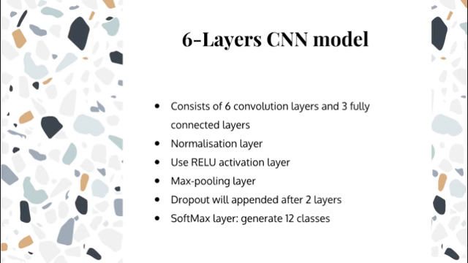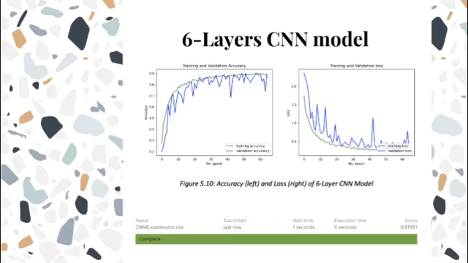We have also implemented a batch normalization layer for the fully connected layers, a dropout layer, and a ReLU activation for the first 2 fully connected layers. Our last fully connected layer will be a softmax layer to generate an output of 12 classes. The above result shows that the performance of the 6-layer CNN model is higher than the 3-layer CNN model.